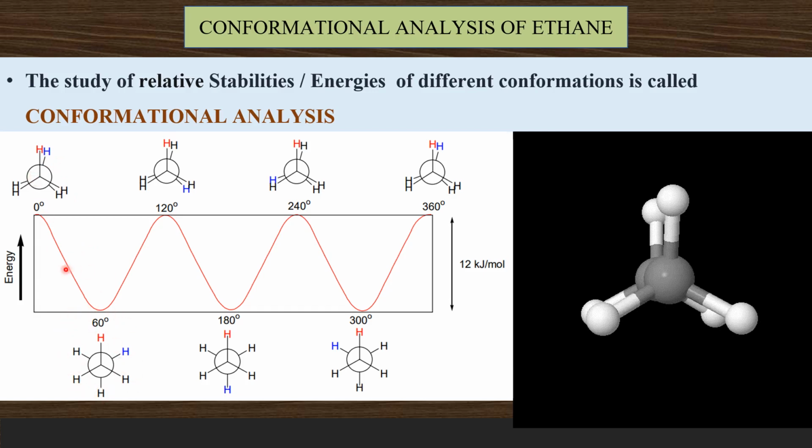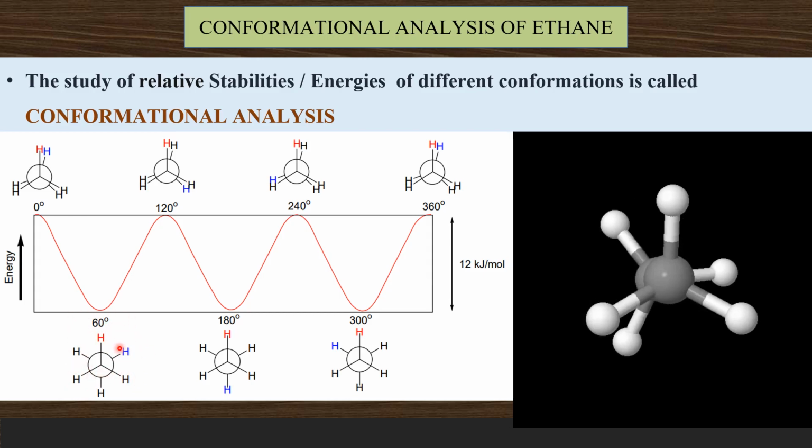In between 0 and 60 there will be n number of conformers, a conformer with a dihedral angle of 1 degree, 1.1, like that. They are all skew conformers. After a 60-degree rotation we get this staggered conformer where the dihedral angle is 60 degrees, and this is the most stable conformer of ethane.